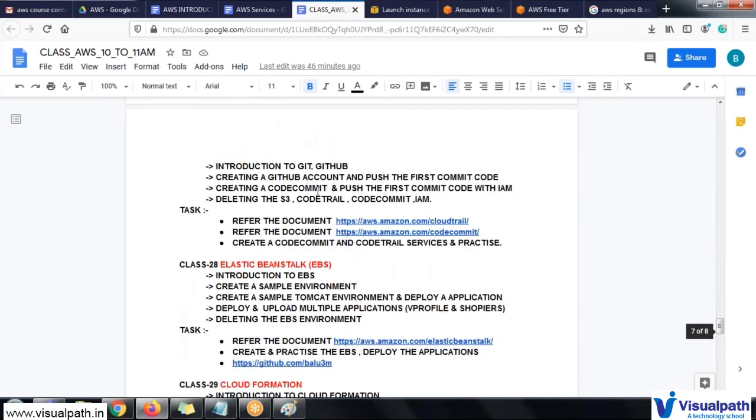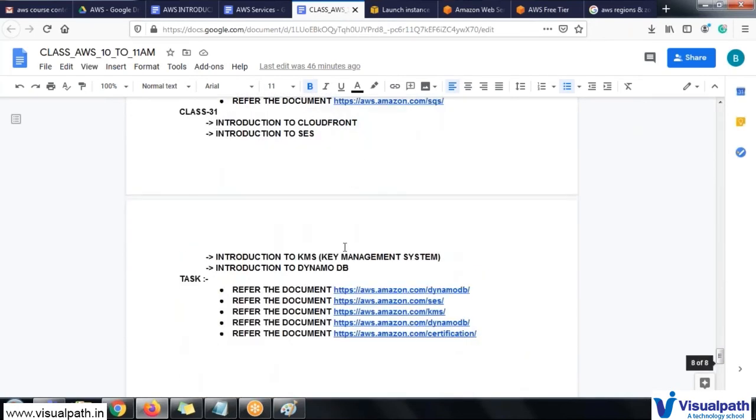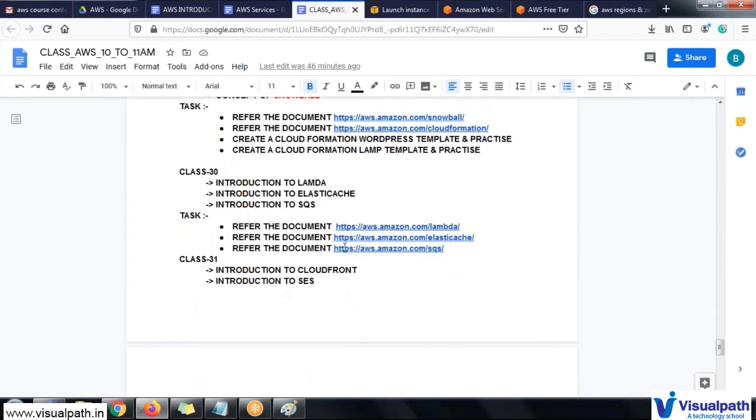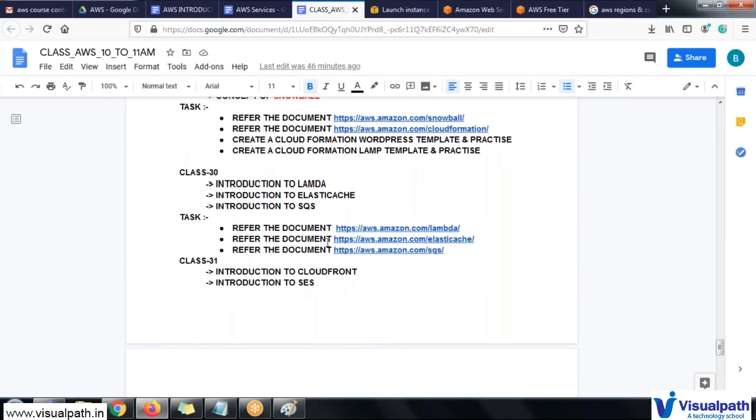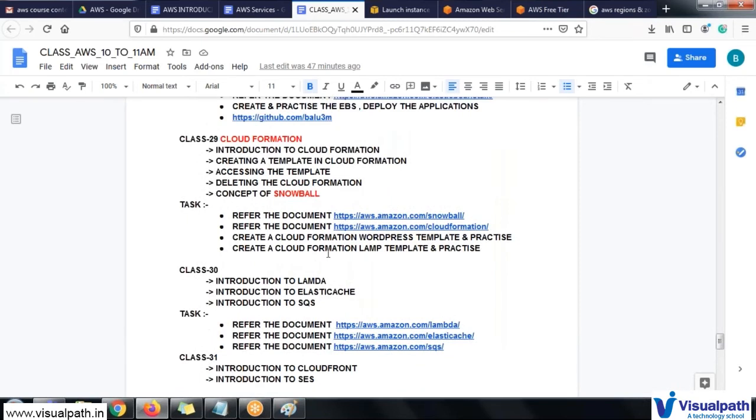I have already gone through around 30 days of classes. Here we are also going to cover around 30 to 35 days, depending on holidays or any special request for re-classes on particular services, so it may increase. At the end of the class, I'm going to give you the importance of AWS certification and AWS interview questions, and also the document for your classes. If you request any test, I'm going to conduct the test. So this is the entire course content we're going to cover for the next 30 days.